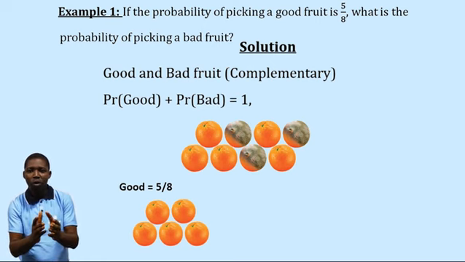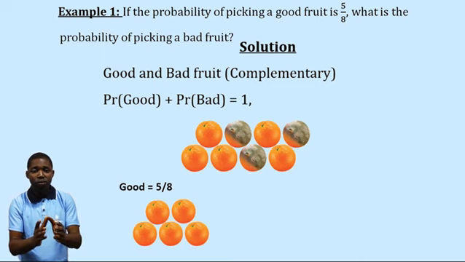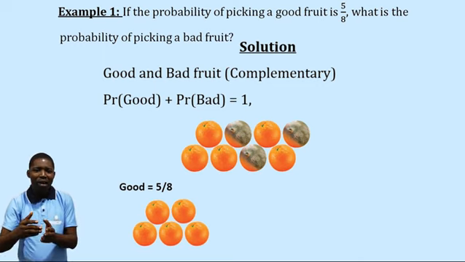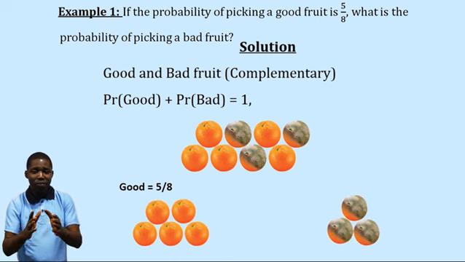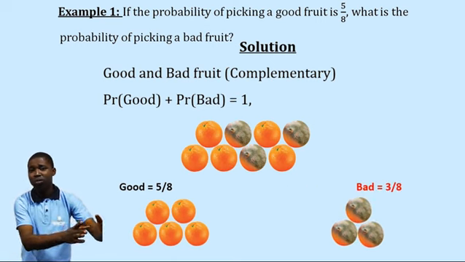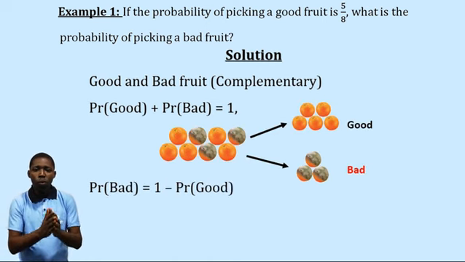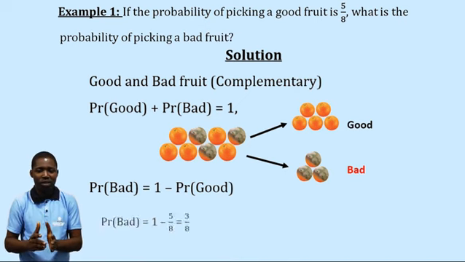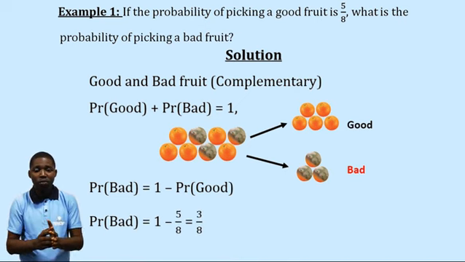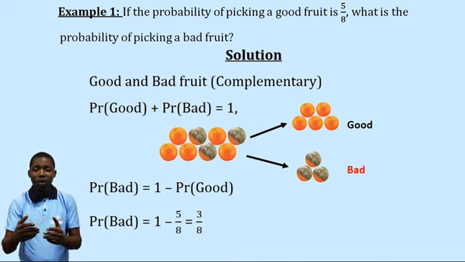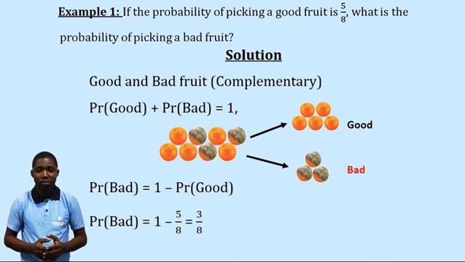Now, if 5 out of 8 of the fruits are good, it means we are left with 3 over 8. That means 5 out of 8 of the fruits are good. What is remaining? Just 3 out of 8. So to get this, we'll do 1 minus 5 over 8. Remember, from the relationship of probability of success plus probability of failure is equal to 1. In this case, we are dealing with probability of good fruit plus probability of bad fruit. So to get the probability of bad fruit, it will be 1 minus 5 over 8, which is definitely 3 over 8.